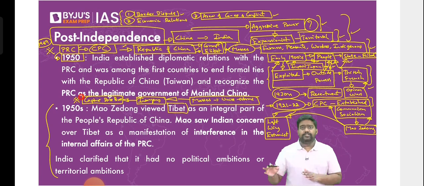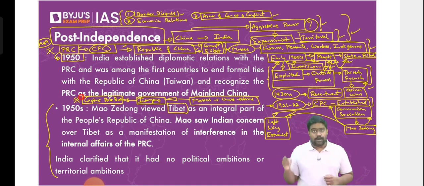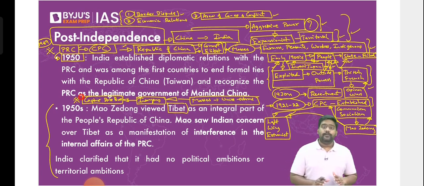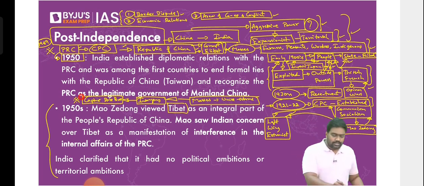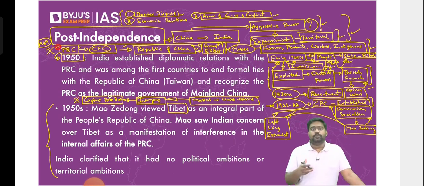In internal security, we have a dedicated chapter for left-wing extremism, where we will specifically study Maoism, also called Naxalism in India. So the Maoist ideology is something we'll study in detail under internal security. But for the time being, for the purposes of international relations, you should just know what Maoist ideology is, how it contributed to the rise of the modern Chinese state, and how it is linked with today's problems between India and China.